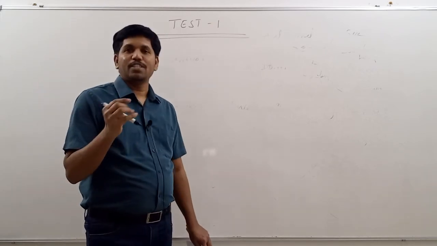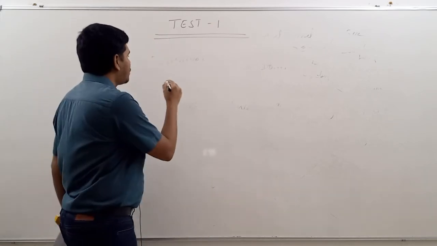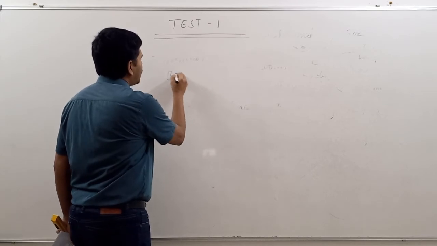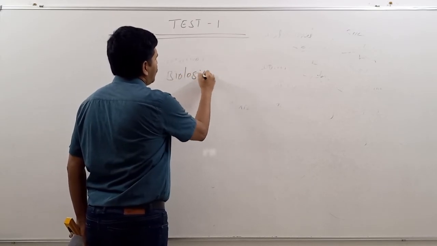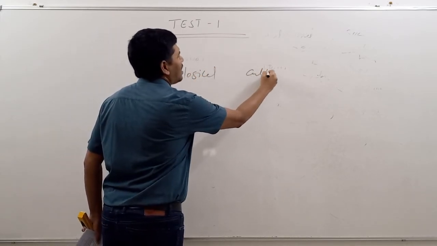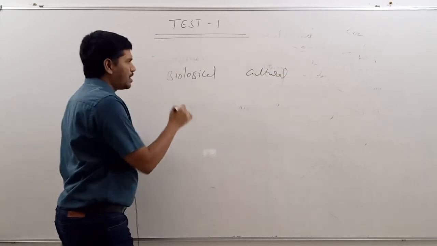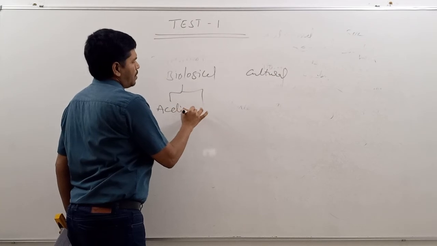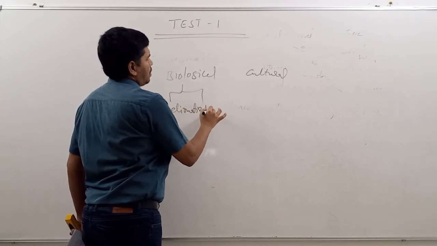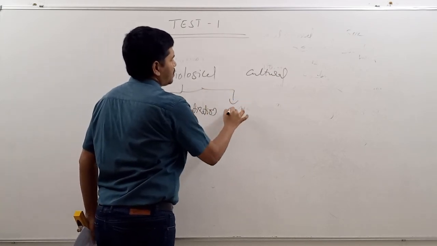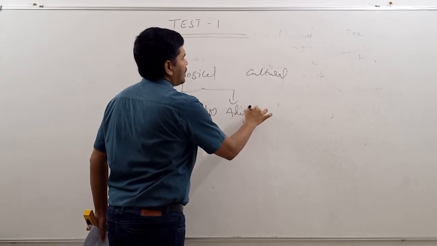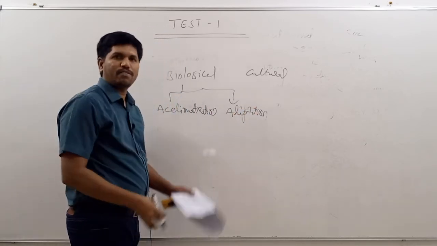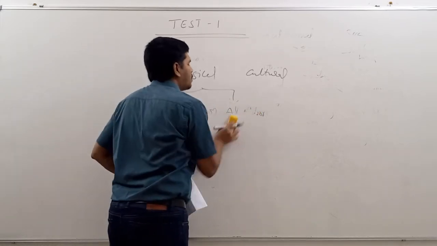And whenever we are adjusting to a particular environment, those adjustments can be divided like this: biological adjustments and cultural adjustments. Or you can write like this. Actually, biological can be divided into acclimatization and adaptations. You can write like this, but you can follow another pattern of explanation also.